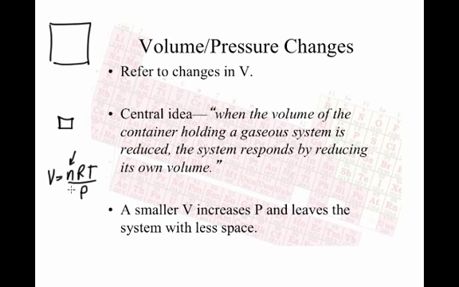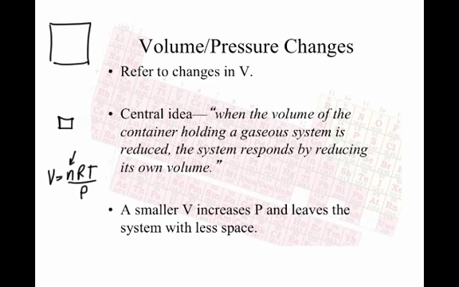It's going to be based on the number of moles, because the lower the number of moles, the less space it's going to take up. Obviously, moles are the number of gas particles. The more gas particles, the larger the volume. So they're proportional to each other. So if the volume holding the gas is reduced, the response of the system is to reduce its own volume. How does it do that? By shifting to the side of the reaction that has a smaller number of moles of gas, by the way.